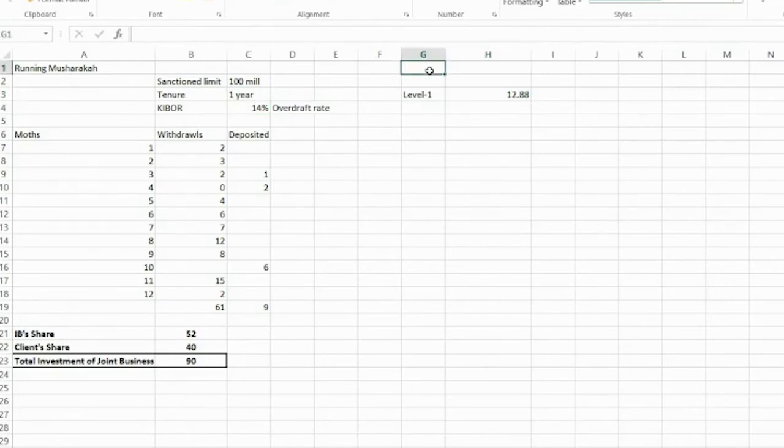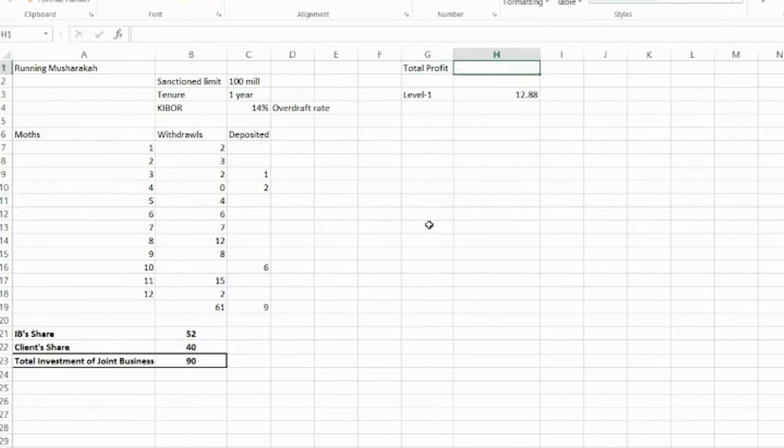So whatever profit the joint business will earn in the future by the end of the running musharakah, let's assume the total profit is 20 million. Roundabout, we just estimate.